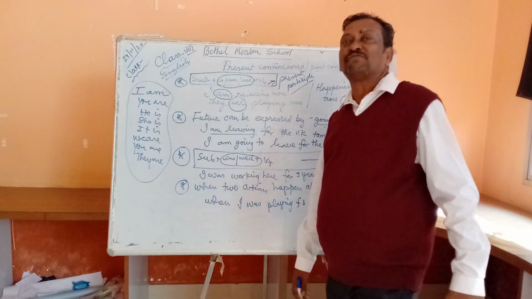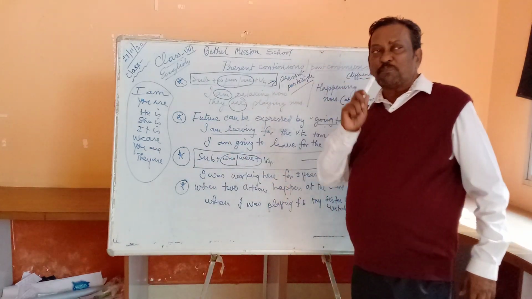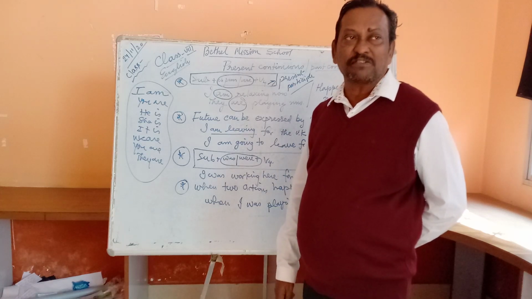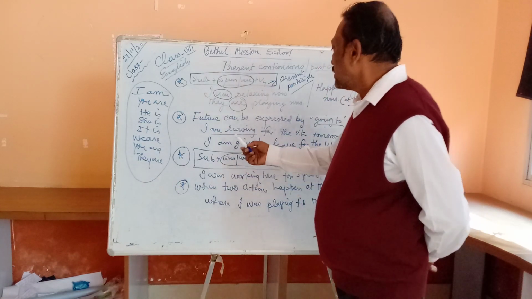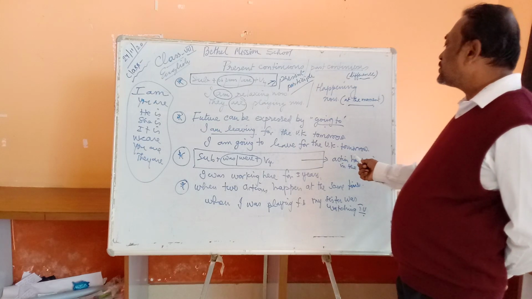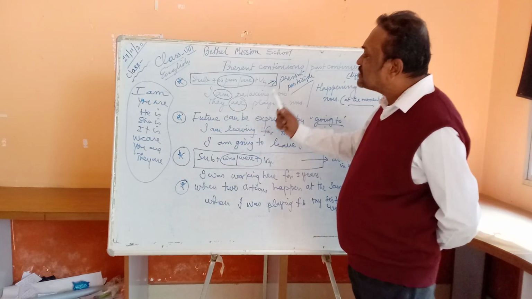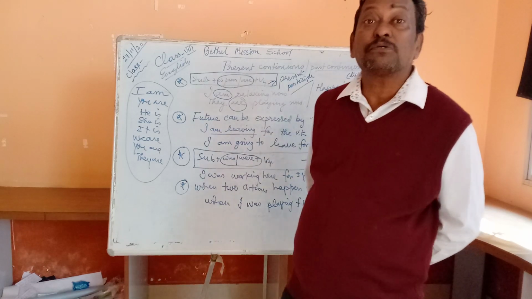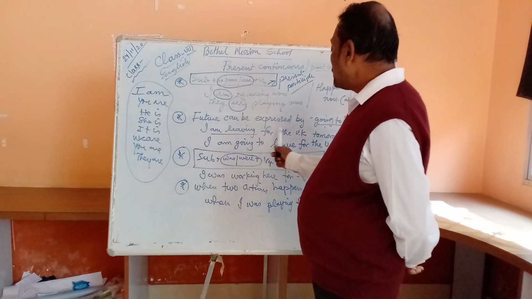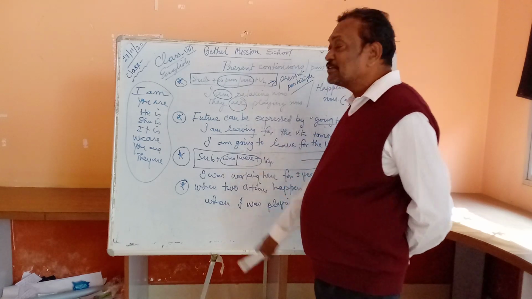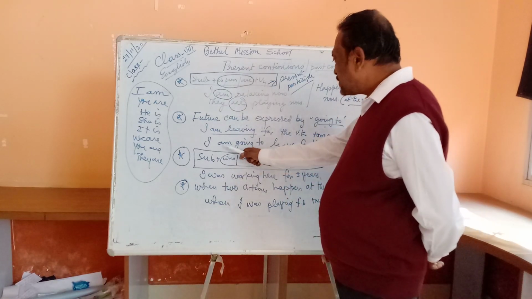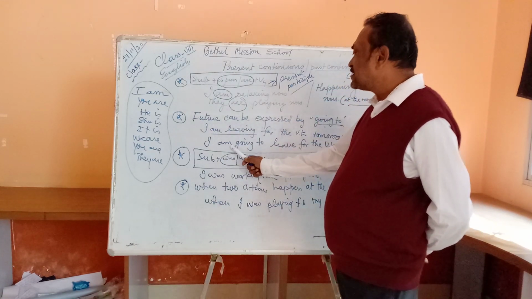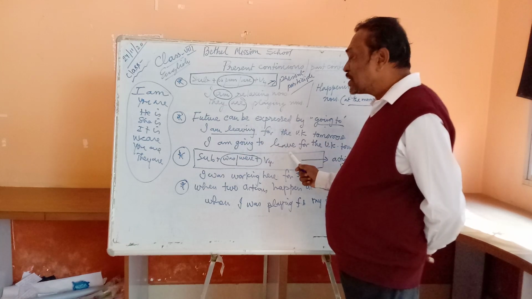Definitely I can. So, to express a future action, I can use the present continuous. It is understood. I am going to leave for the UK tomorrow. This is another way of putting the same sentence, but the only difference is that "going to" is used. I am leaving for the United Kingdom tomorrow is just the same as saying I am going to leave for the UK tomorrow. The difference is I am leaving, I am going to leave.